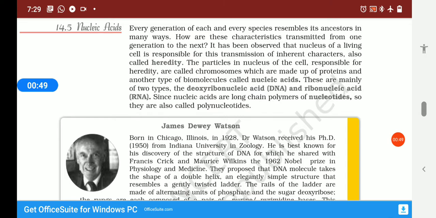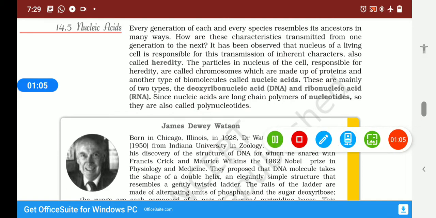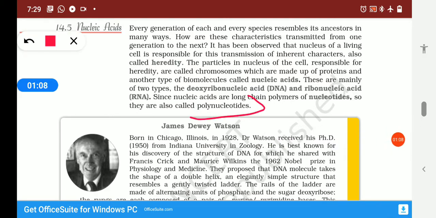Now the nucleic acids are of two types. First, DNA, that is deoxyribose nucleic acid, and RNA, ribose nucleic acid. Since nucleic acids are long chain polymers of nucleotides, they are also called polynucleotides.